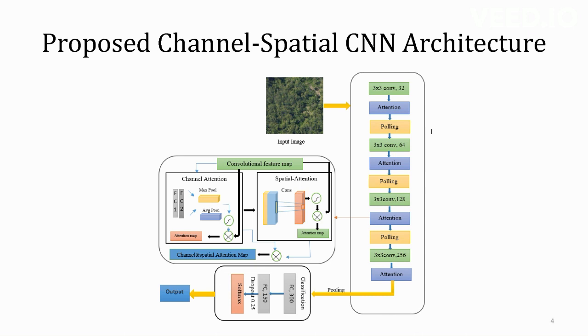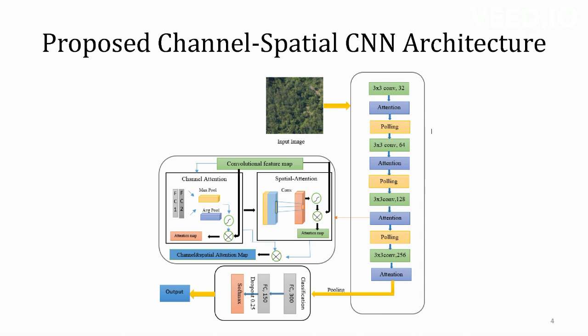Why we have used these blocks is that in channel attention and spatial attention, the attention means that for a particular feature map, it is used to extract the features of a particular region in the image. As you can see here, the max pooling and average pooling layers are applied and the weights get multiplied to get the feature map. The feature map is passed into the spatial attention block to get the extracted features, and then they are multiplied to get more accuracy and more precision when compared to a normal CNN.